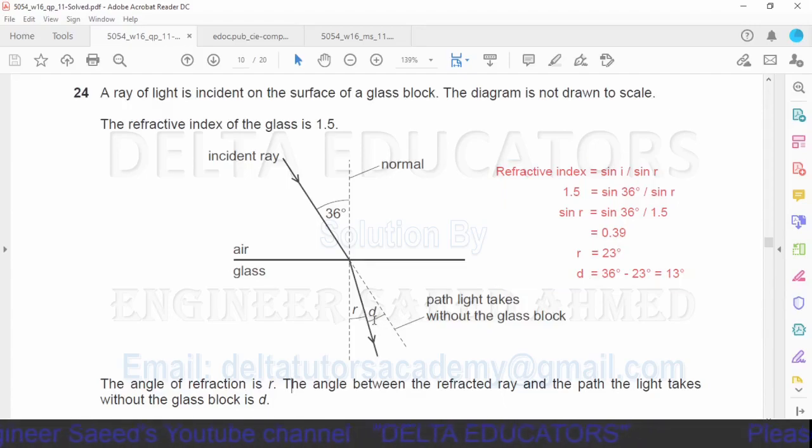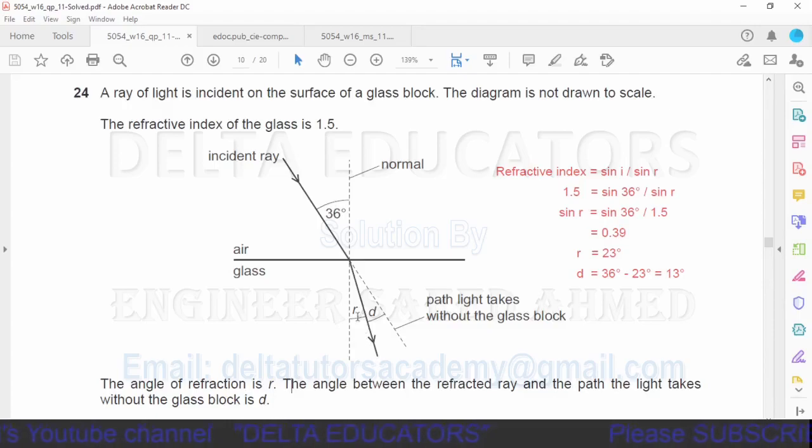Now what about the angle D? Here this line is a straight line. Whatever the angle is here, the same angle will be equal to R plus D. This total angle, R plus D, will be equal to 36 degrees.